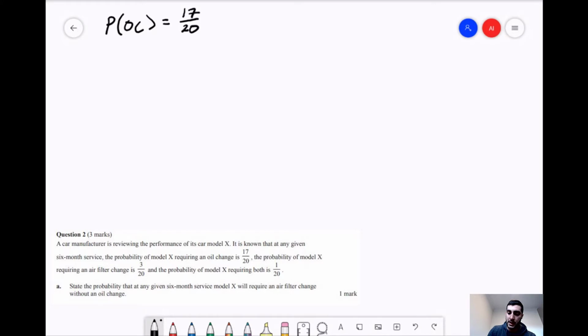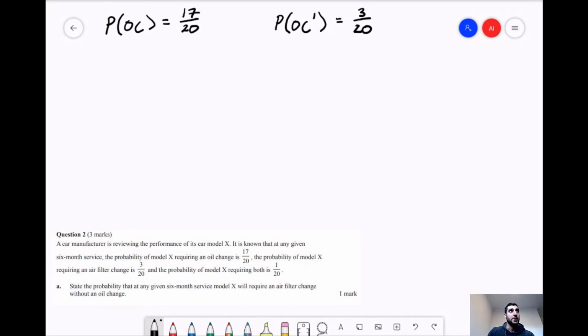And obviously, if we know the probability of an oil change, then we know the probability of not having an oil change as well, right? That's just going to be the complement. So 1 minus that, or in this case, it'd be 3/20. It's nice and straightforward. So we've got 2 key figures straight away.